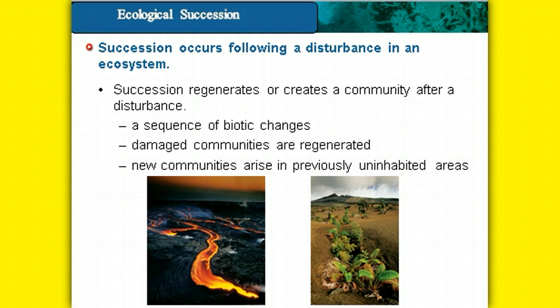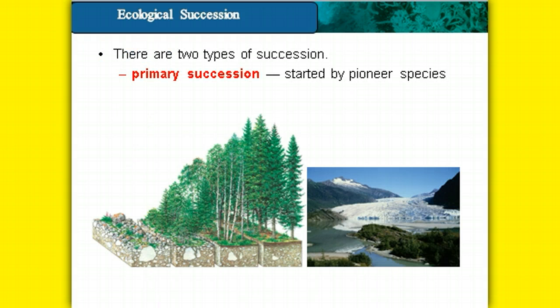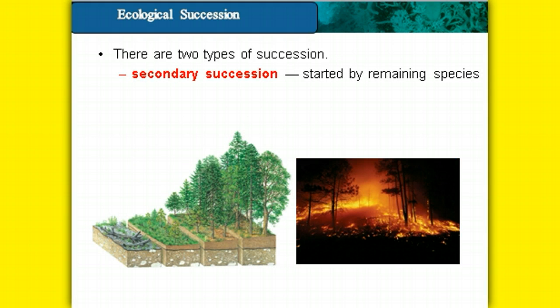So how does this work? There are two different phases of succession. The first one is called primary succession. It's usually the succession that is started by what we call a pioneer species. The pioneer species is the first group of organisms to be able to live in that particular habitat after the disturbance. Usually they're hardy and they can provide shelter and a food source for additional species. Once the habitat has begun to be broken in, if you will, then we have secondary succession.